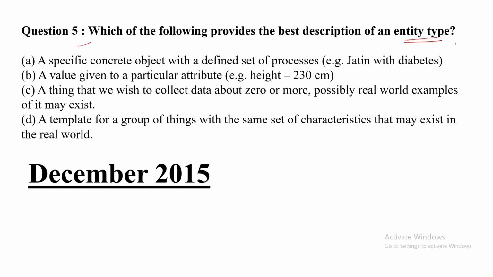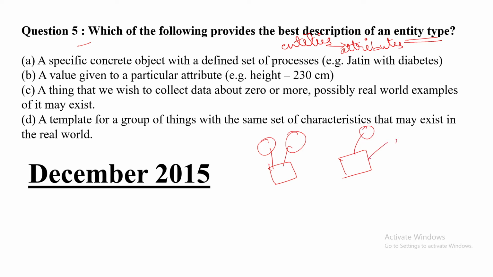What is an entity type? First, you must know about that. It is a collection of entities that have the same type of attributes. For example, this is one entity, and it is another entity, and both have attributes.